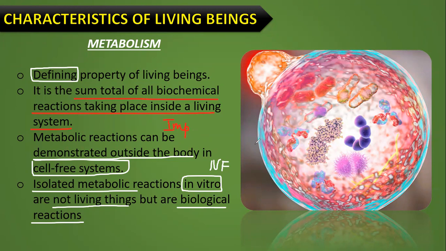This year they have asked you about standing state and standing crop from class 12, from the chapter ecosystem. For NEET 2022 students will be coming across the class 12 one-shot sessions as well. Clear? So the sum total of all biochemical reactions taking place inside a living system, you will call as metabolism. Clear?